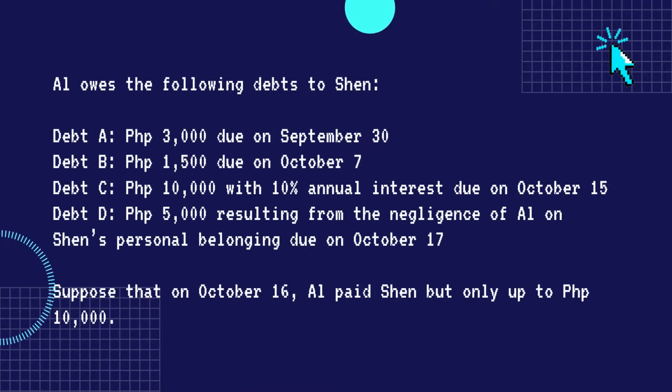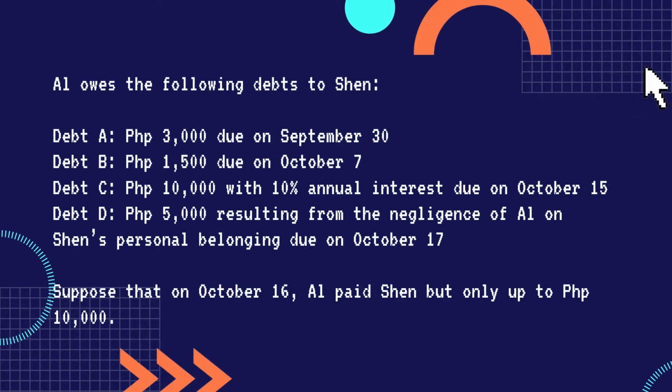For example, Al owes the following debts to Shen. Debt A, 3,000 pesos due on September 30. Debt B, 1,500 pesos due on October 7. Debt C, 10,000 pesos with 10% annual interest due on October 15. And lastly, Debt D, 5,000 pesos resulting from the negligence of Al on Shen's personal belonging, due on October 17.